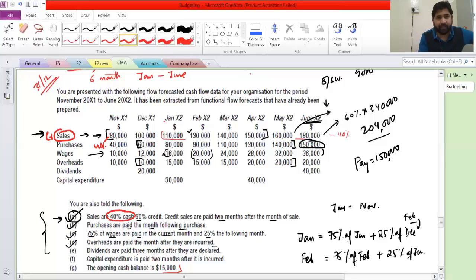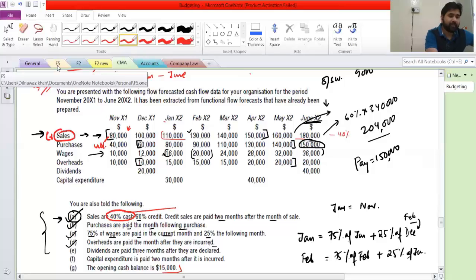Let's say 80,000 is the credit sale in the month of November, and this is the rule which is mentioned here. Now I am asking, what is the cash receipt from cash sales in the month of November? Tell me quick. So that will be 20,000 is the credit sale.